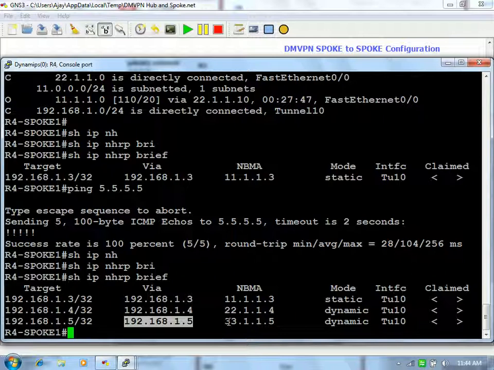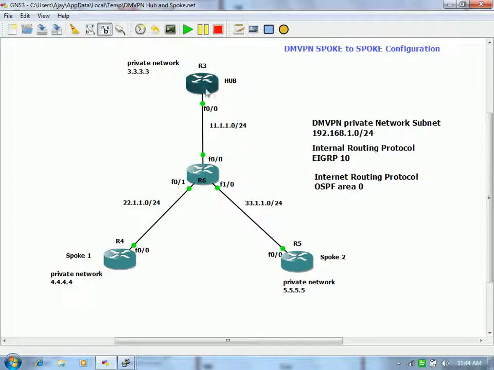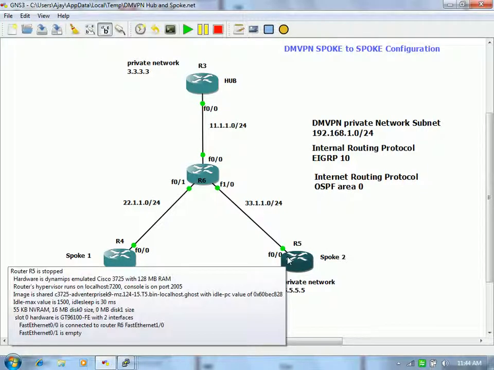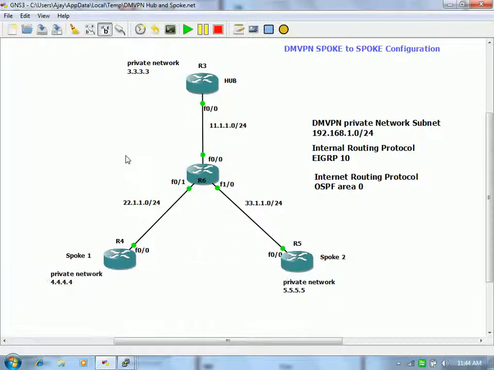Now the moment you issued the command ping 5.5.5.5, the request went to the hub, and hub is saying that okay, I have the information about 5.5.5.5, I will forward your request, but you take the NBMA mapping and you take this IP address 33.1.1.5. If you have the reachability, you take your own way. Okay, so I am giving you the opportunity to take the shortcut, and hence he is also offloading himself.